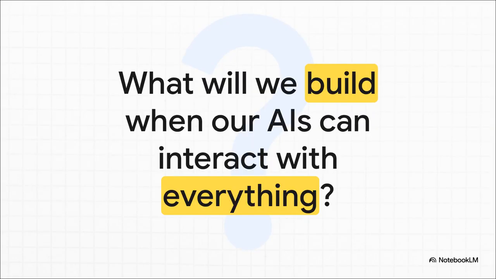Which kind of brings us right back to where we started. The Model Context Protocol. It's more than just a piece of tech. It's a doorway. By solving this massive connection problem, and by working to solve the security challenges that come with it, we're standing on the edge of a whole new era. The question isn't if our AIs will interact with the world anymore. The real question is, what incredible things are we going to build when they finally can?